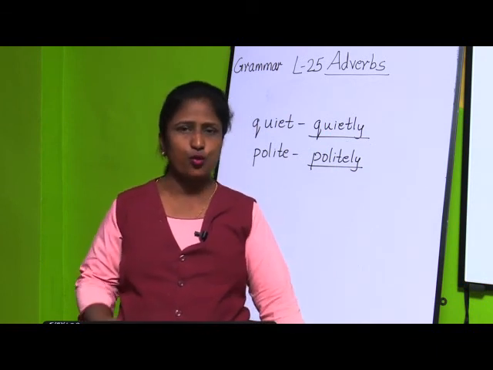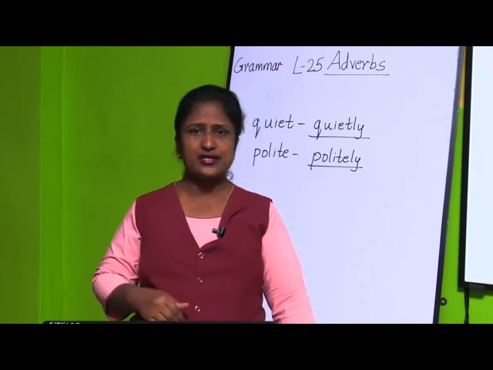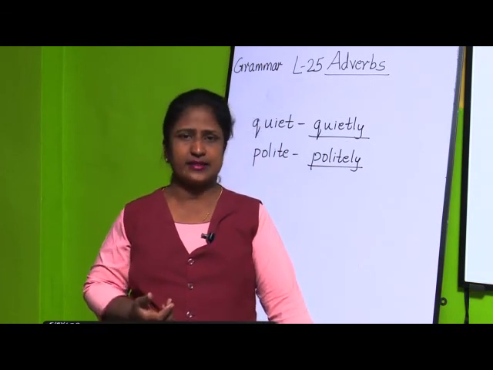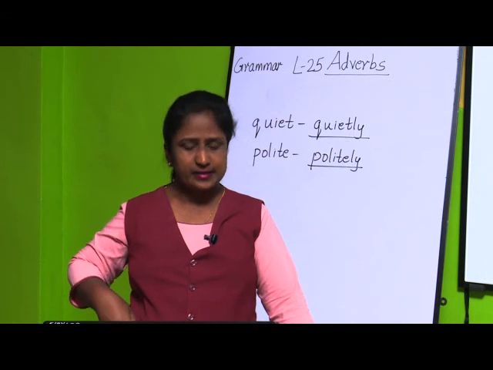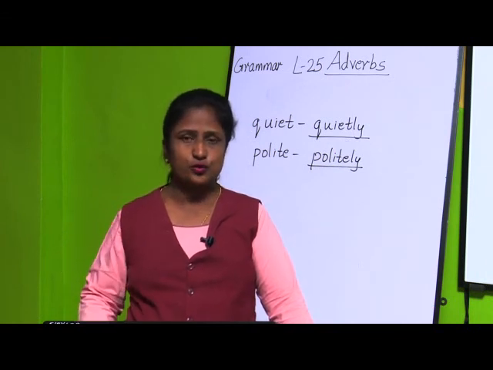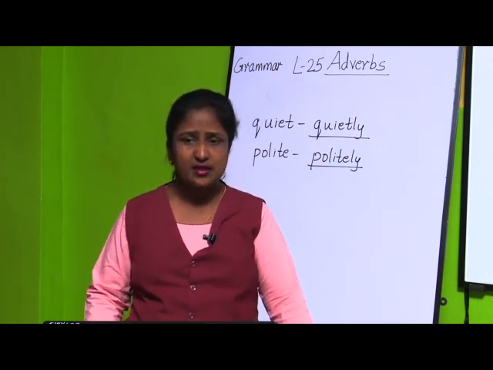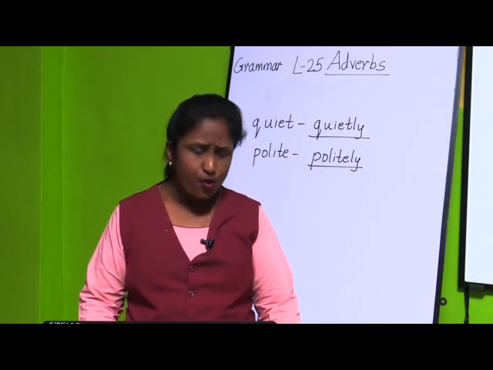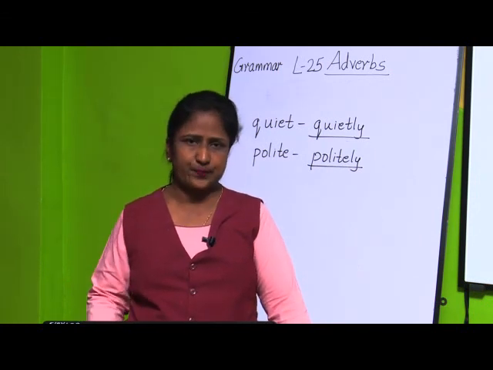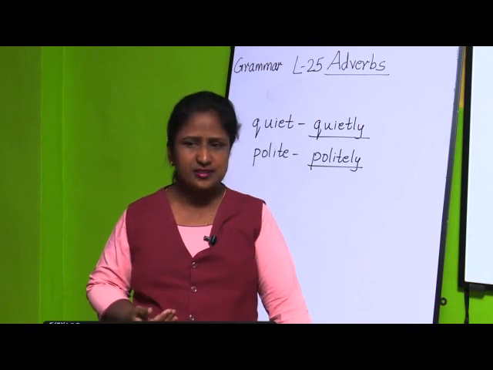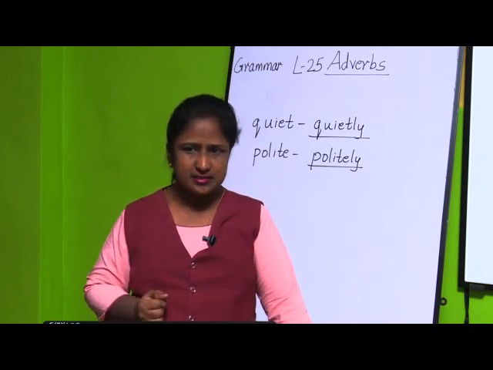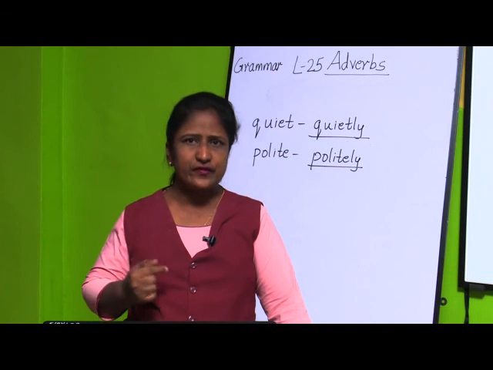If you ask the question when the action is done, then you will be getting the answer for adverbs of time. And the fourth one is adverbs of frequency. If you ask how often the action is done, you will be getting the answer for adverbs of frequency.